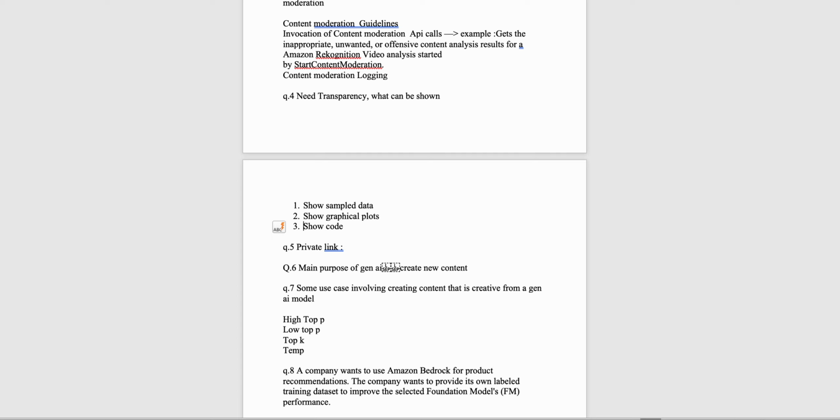So sample data is of no use because it's training data, so it would not show any transparency. Transparency is something that proves why a certain model has given a particular answer. So sample data should not be the answer, and similarly code should not be shown because it can be a security concern. Also, it will not prove any transparency. Graphical plots can show a bit of transparency because they can tell you how the answer was generated for a certain prompt or question. So the best option here would be graphical plots.